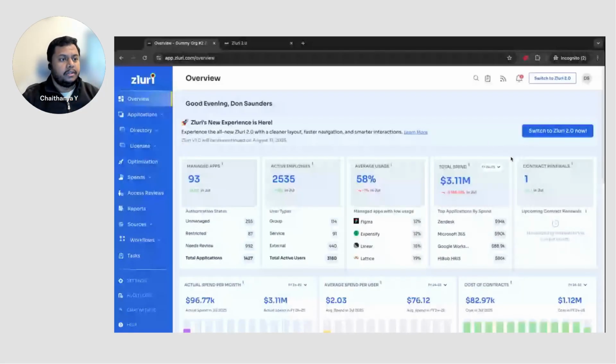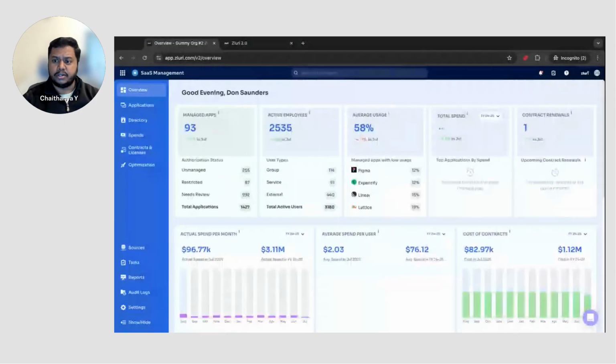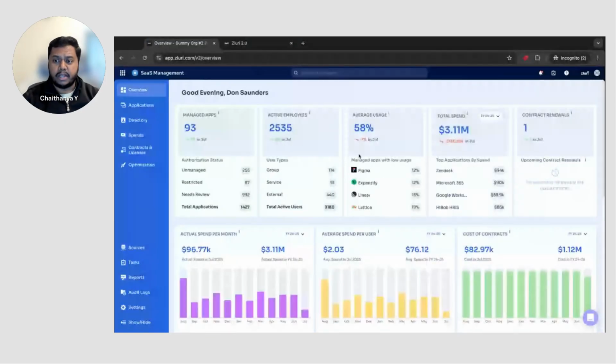Okay, so this is the Zluri 1.0 platform right now, as you can see. We have this huge header, which essentially talks about how you can directly switch to version 2.0 right now. Or I can have this huge button over here. I can click on the 2.0 button over there. It takes a couple of seconds, registers your consent, and then goes on to the 2.0 platform.